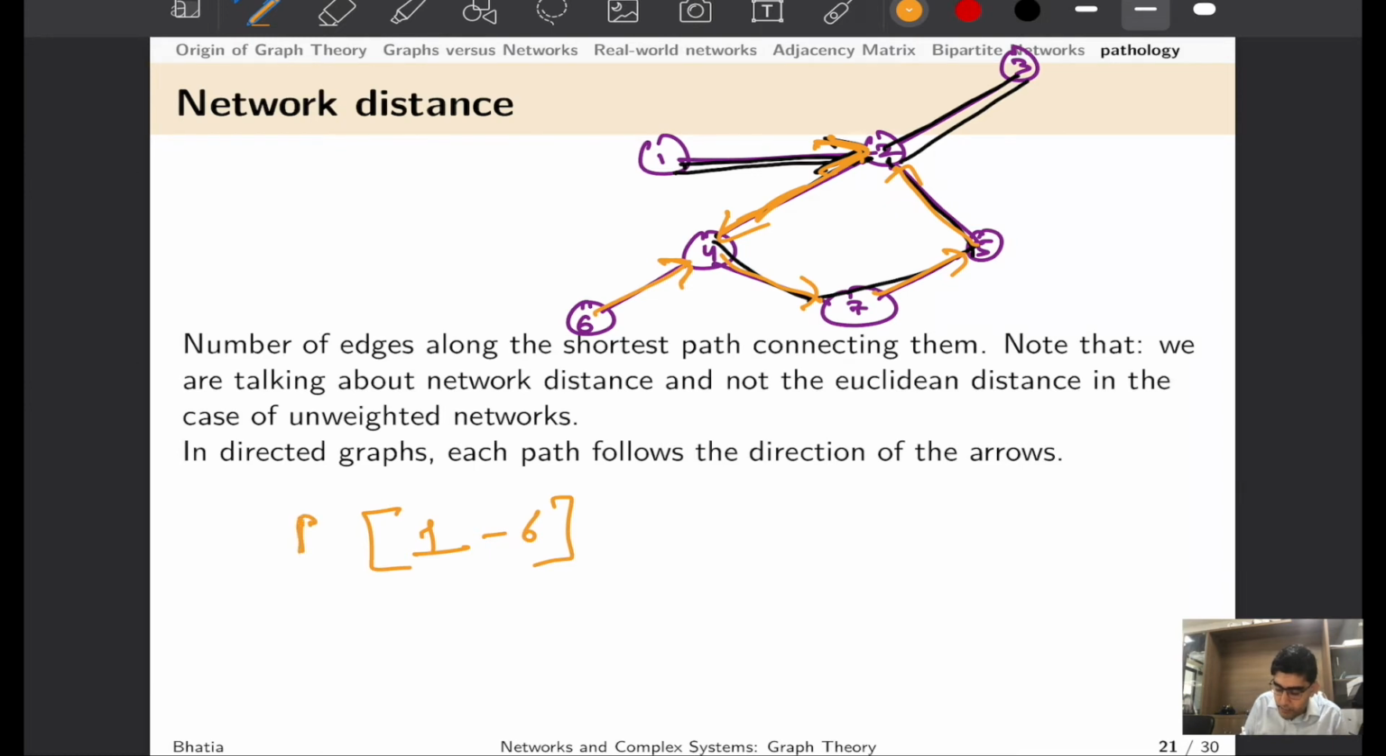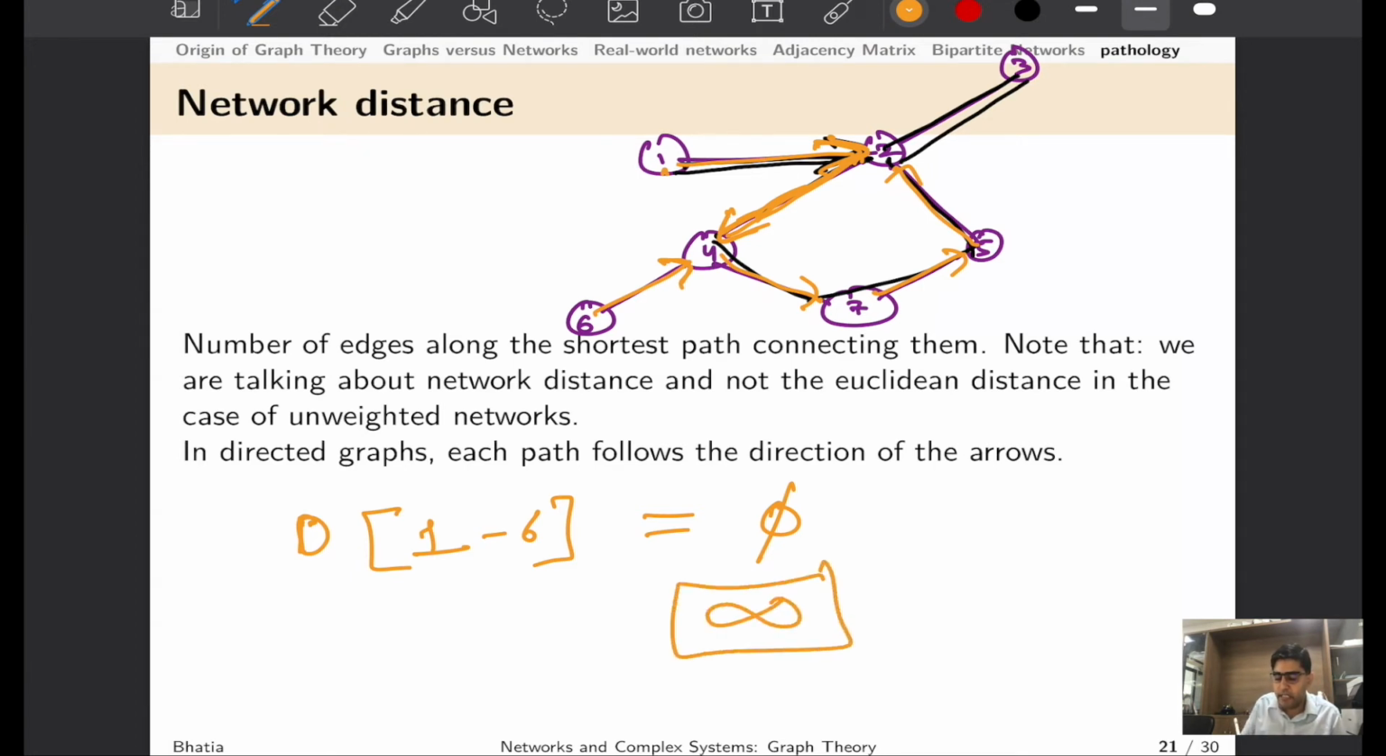Now if somebody asks me that in this directed graph, what would be the shortest path, what would be the network distance from 1 to 6, I would say that I can go from 1 to 2 in the direction of the arrow, from 2 to 4 I can go, but there is no way I can go from 4 to 6. In fact, there is no way I can reach from 1 to 6 using any of these paths, neither via 4, nor via 7, because neither 4 is connected to 6, nor 7 is connected to 6 in the direction of the arrow. Hence, this path does not exist, or we have a null path.